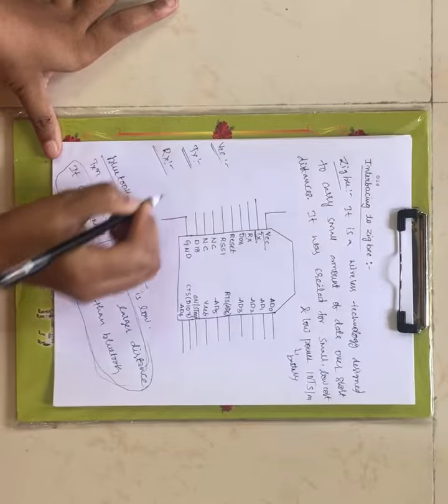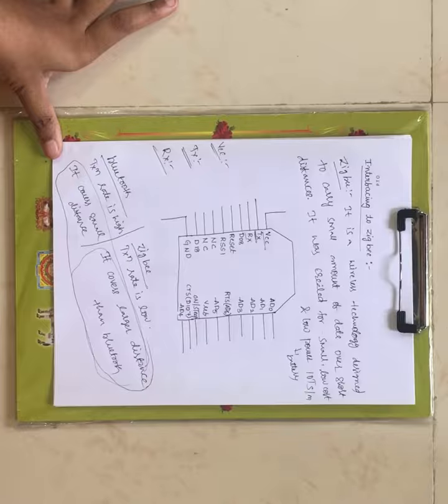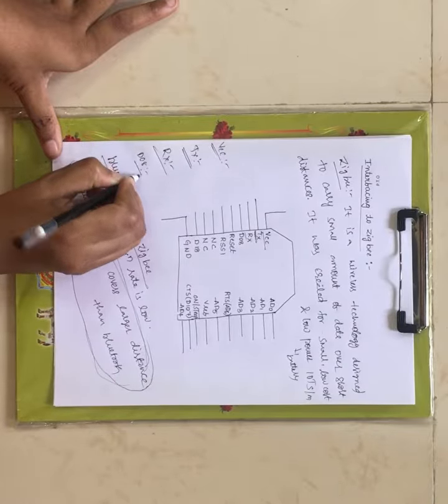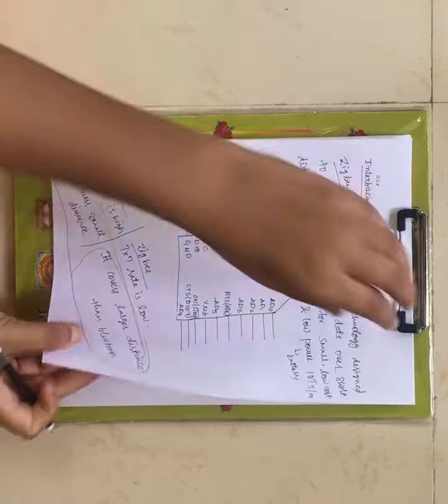Now the data is received through this receiving pin, right? And next you have DO8. Now let me briefly explain on the next page.